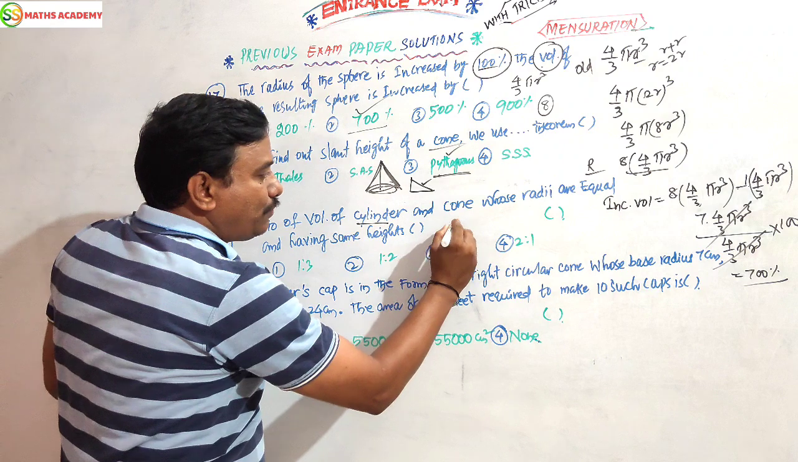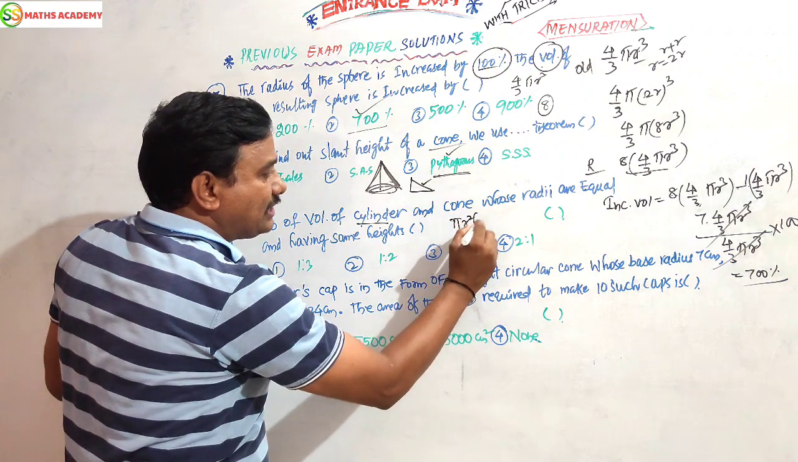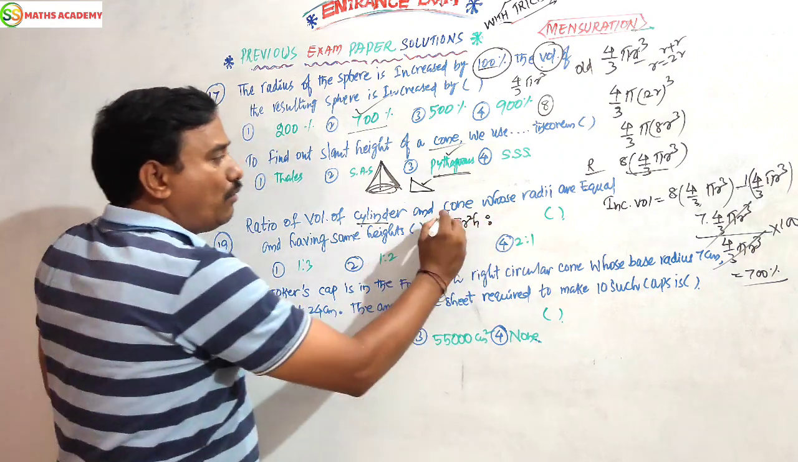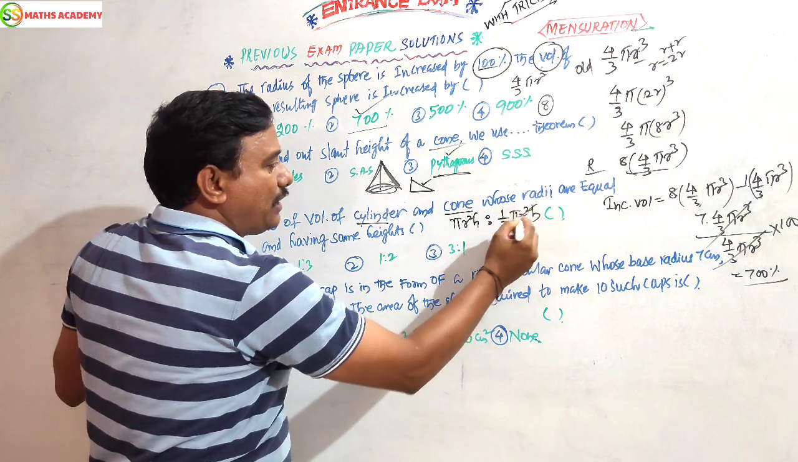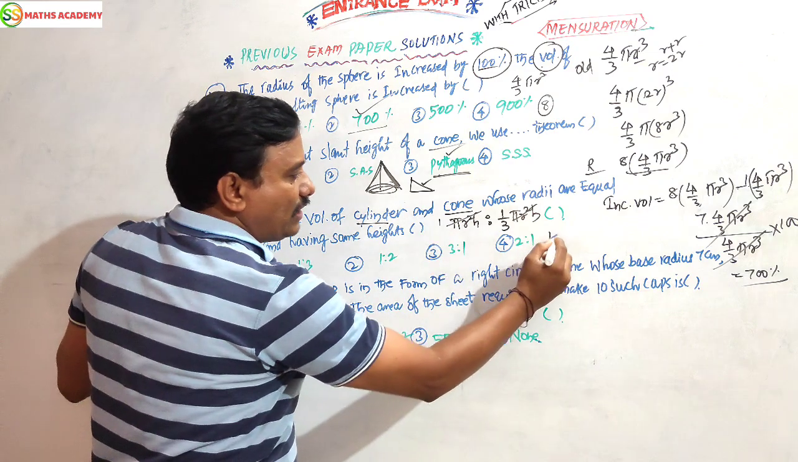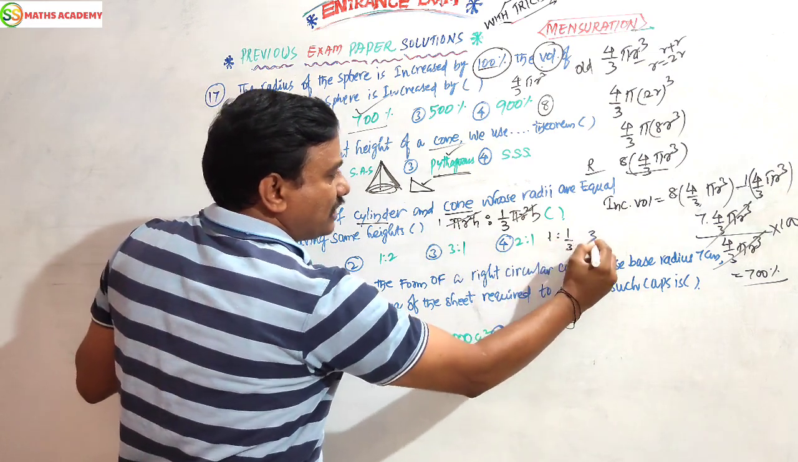Next, the ratio of volume of cylinder to cone, whose radii are equal and having the same height. Volume of cylinder is pi r square h. Write it down with the ratio symbol. Volume of cone is 1 by 3 pi r square h. Pi r square gets cancelled. 1 is to 1 by 3. 3 will come to this side. 3 is to 1.